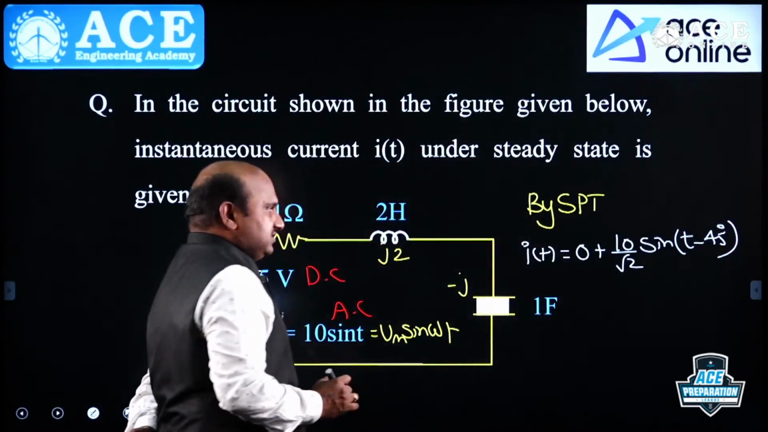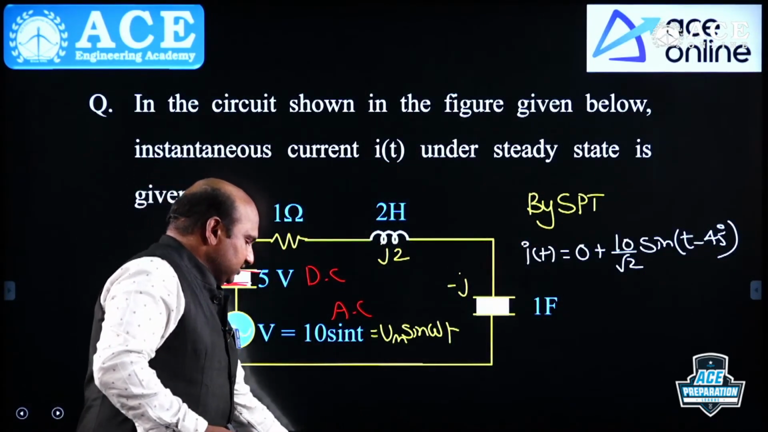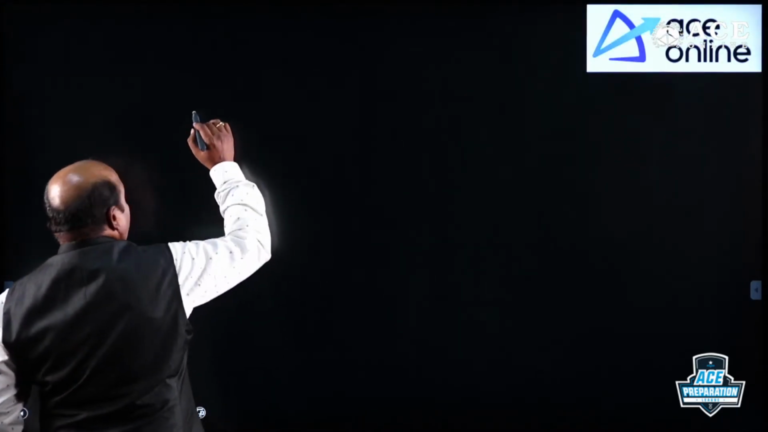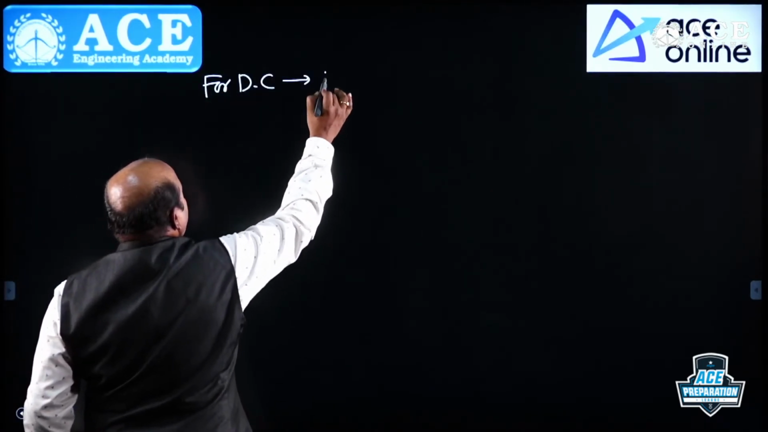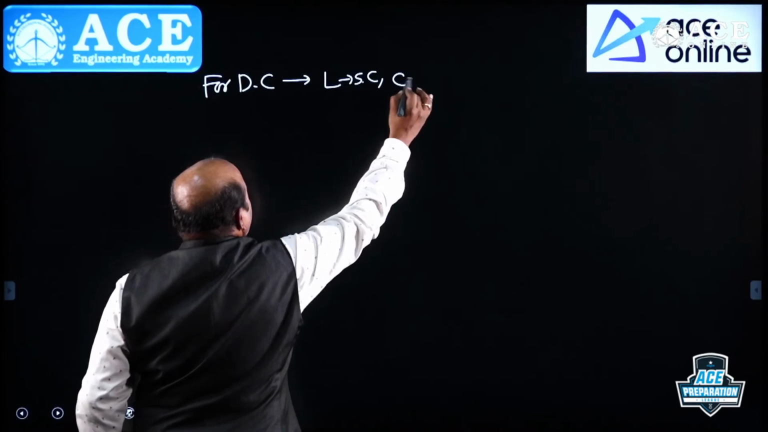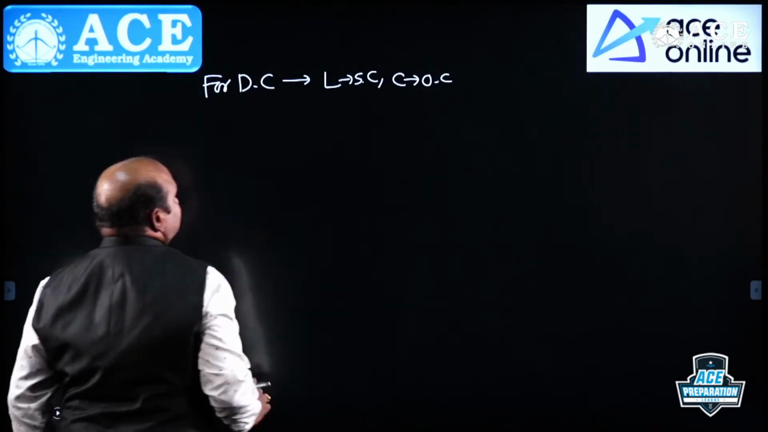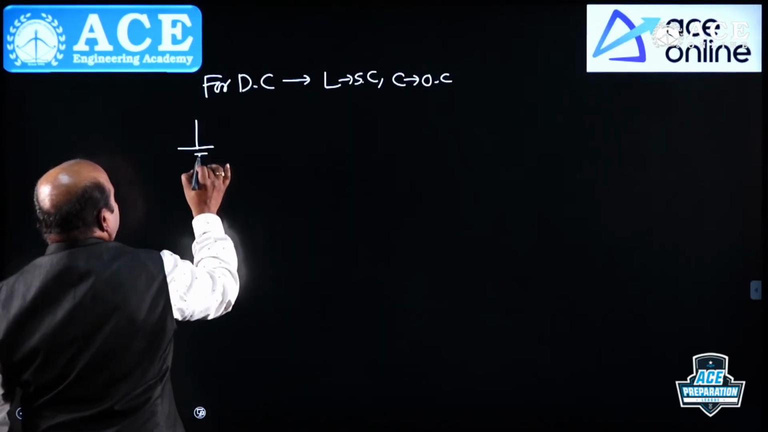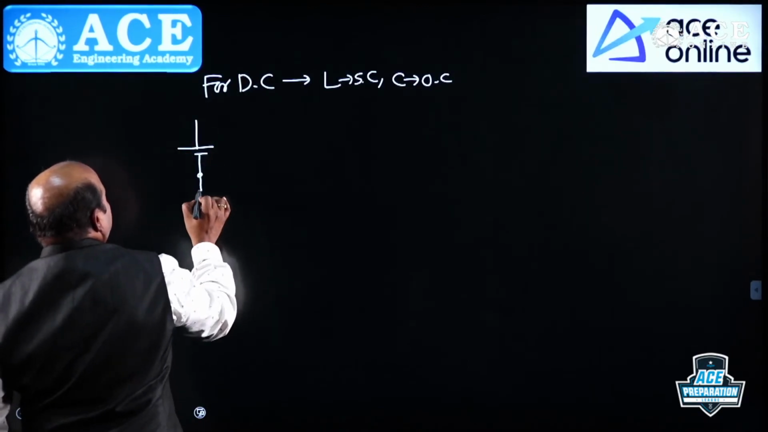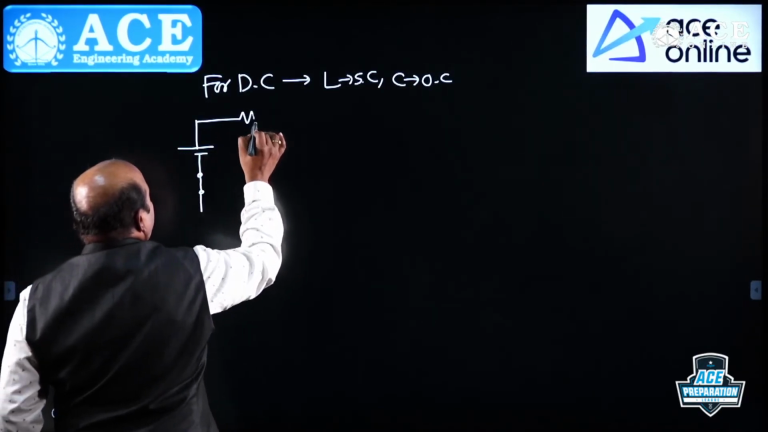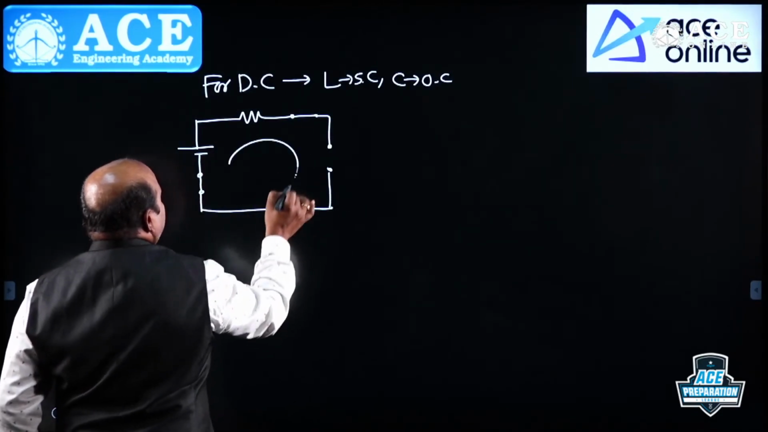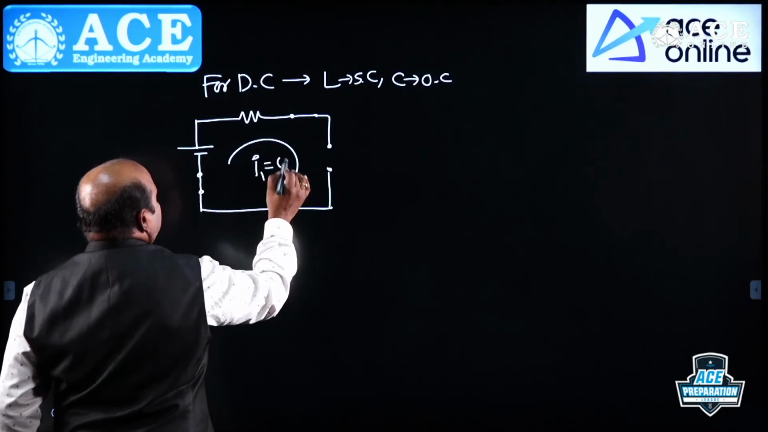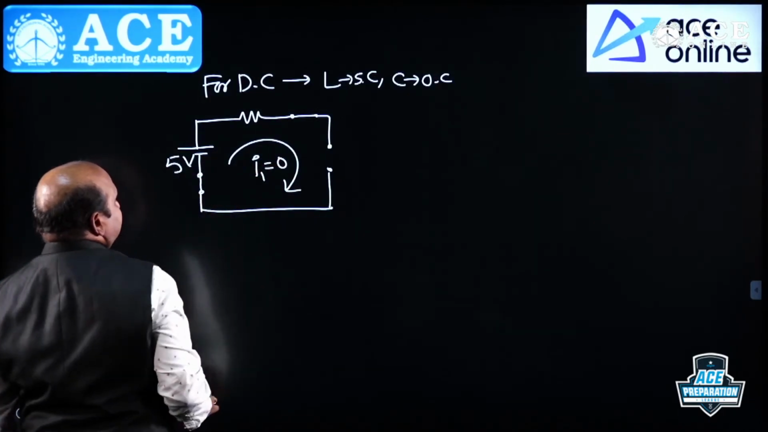How we are getting this, I will provide the detailed solution. For DC, first for DC, inductor is short circuit and capacitor is open circuit. Yes or no? Now under that instant, one source at a time, this is the circuit you will get. Now I1 value is equal to 0 for 5 volts.